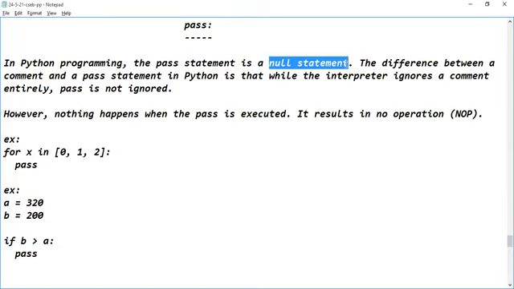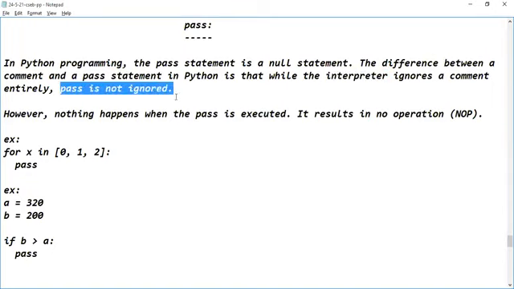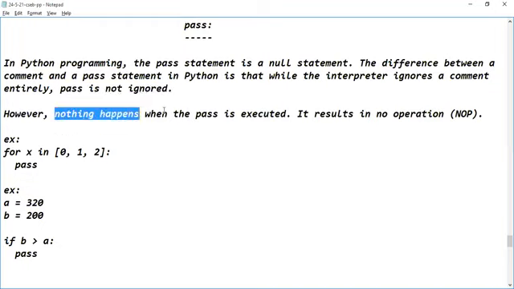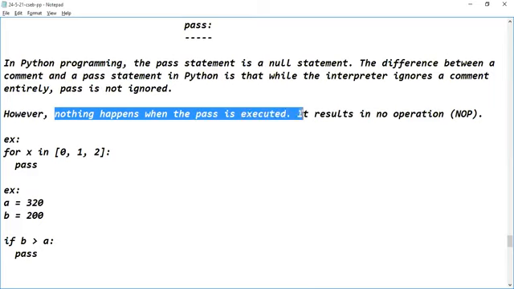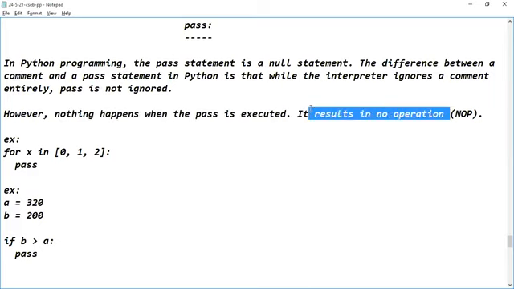A comment will be ignored by the translator. Is the interpreter a translator or not? Yes, sir. Python is what? An interpreter-based programming language. So our Python interpreter is going to ignore the comment. But when it is a pass statement, is it going to ignore the statement? No, pass is not ignored. It considers the pass statement. But what's the result with the execution of the pass statement? Nothing happens. It results in no operation.